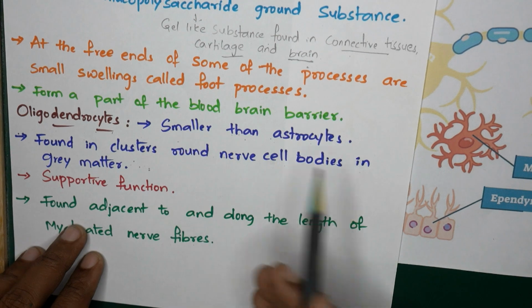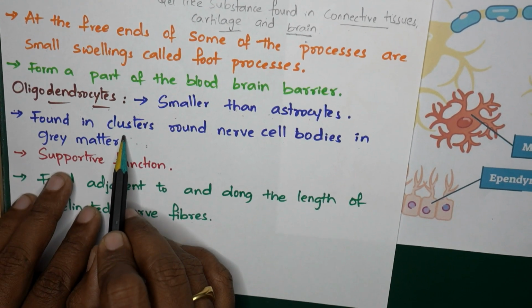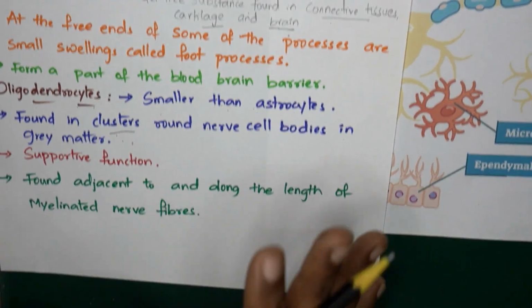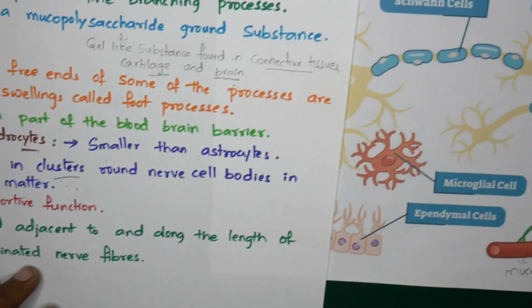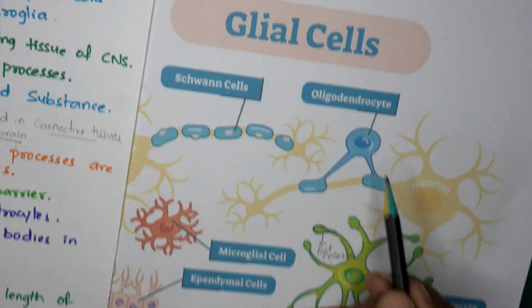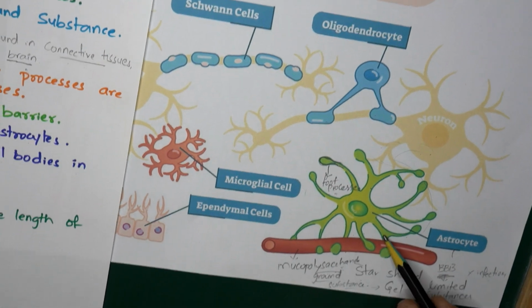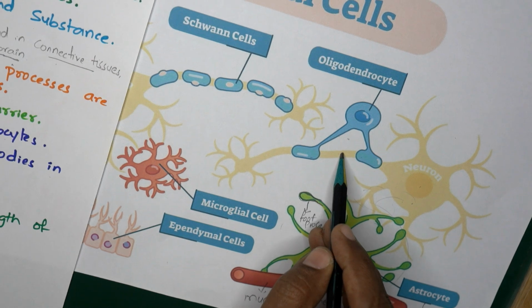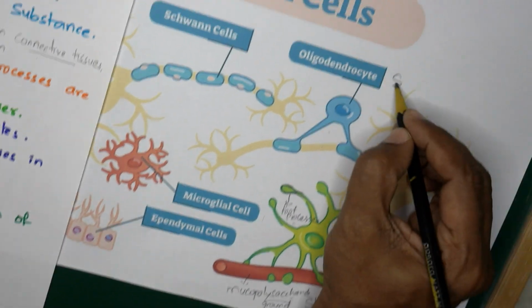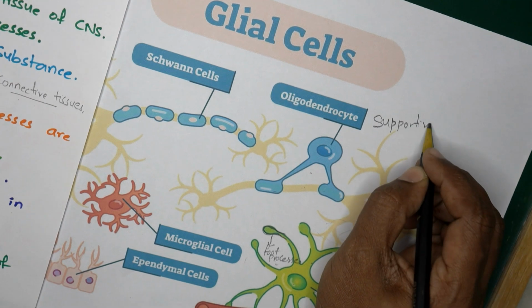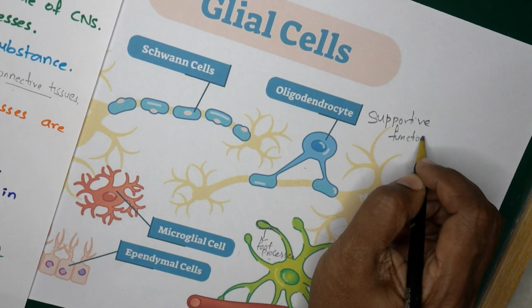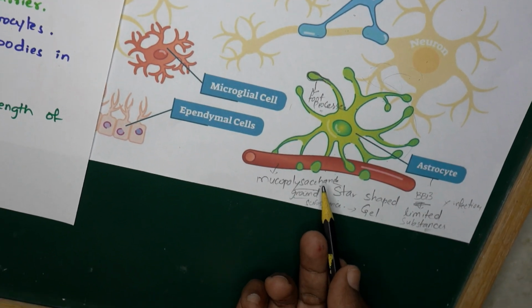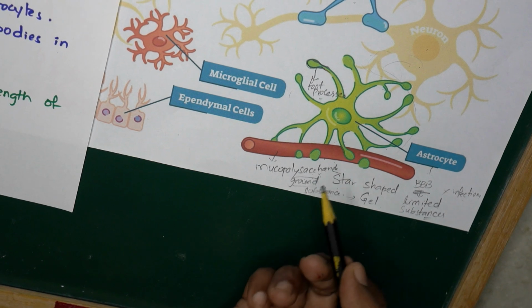Coming to the second one, oligodendrocytes. They are found near the nerve cell bodies, mainly in the gray matter. You can see here, mainly in the gray matter they are present. When compared with the astrocytes, they are smaller in size. The main function is the same, a supportive function, and they lie in the mucopolysaccharide substance.